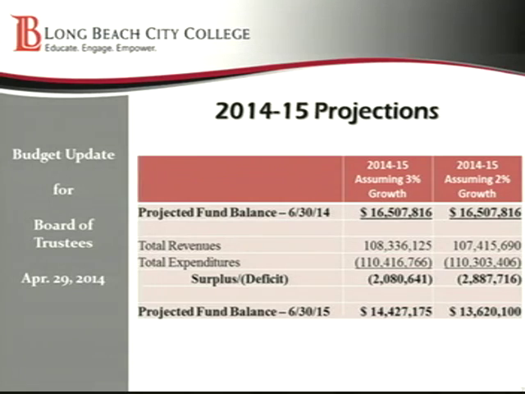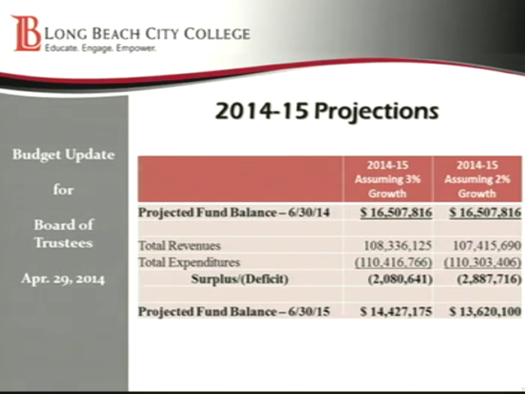We are putting into our budget the right-hand column, which is assuming a 2% growth. And that is primarily, one, because that's all that we think we can achieve within one fiscal year, and probably more importantly, I really don't think that 3% growth is going to hold when the governor comes out with his May revise here in just a couple weeks.